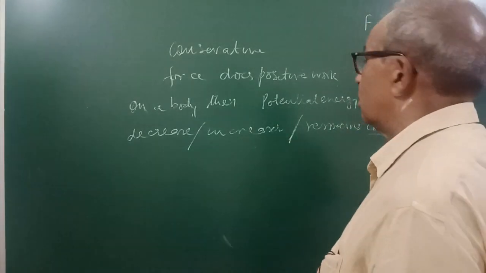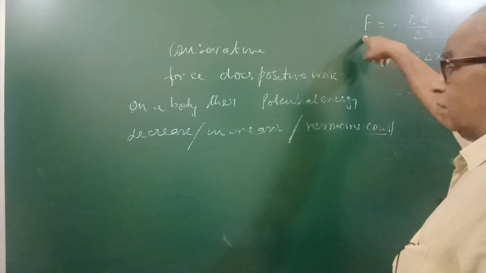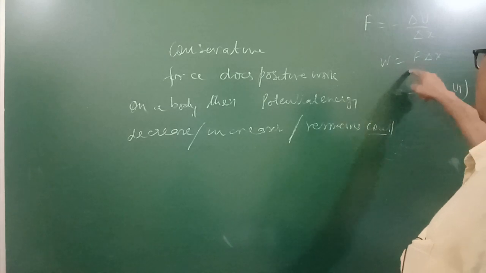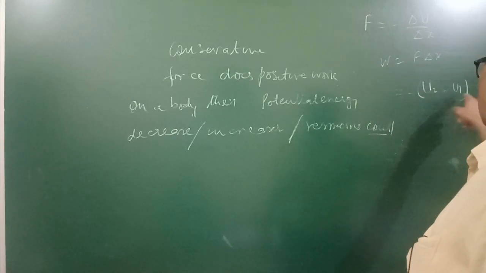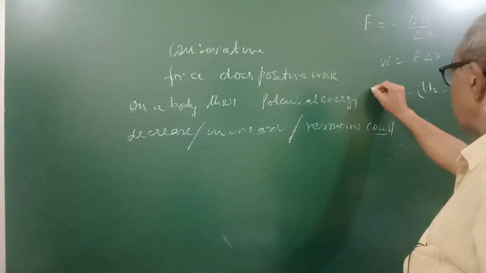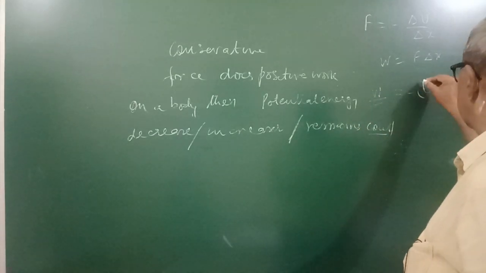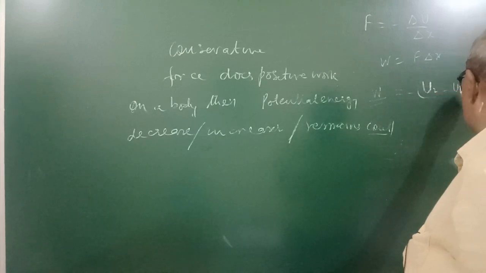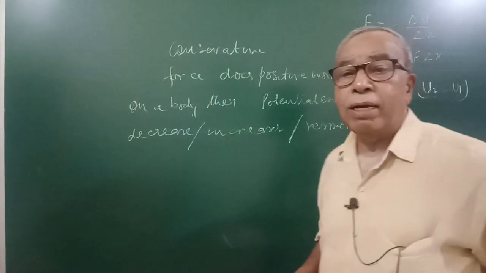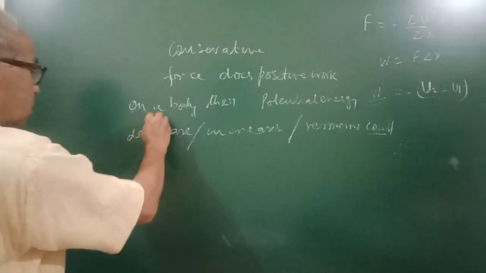And therefore, my explanation here is that the conservative force is negative of potential gradient. W equal to F delta X equal to minus U2 minus U1. U2 is final potential energy, U1 initial. If work has to be done on the body positive, then U2 minus U1 should be negative, because negative of a negative is positive. And therefore, when a conservative force does positive work, potential energy decreases. This is the true answer.